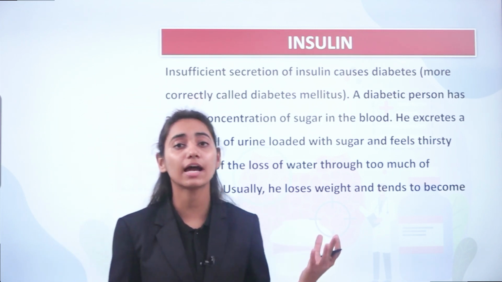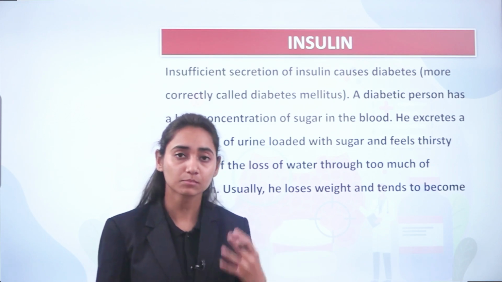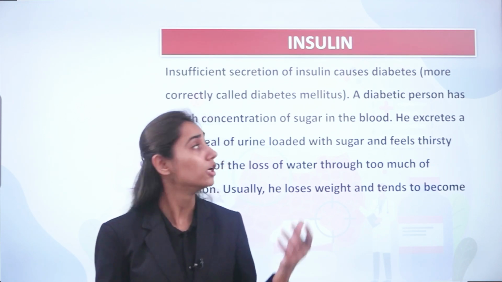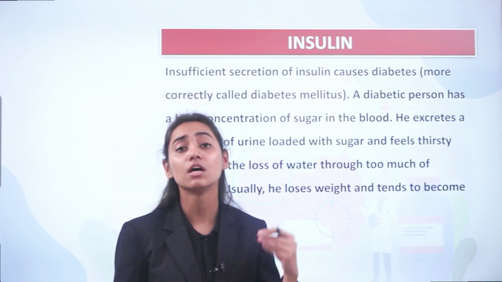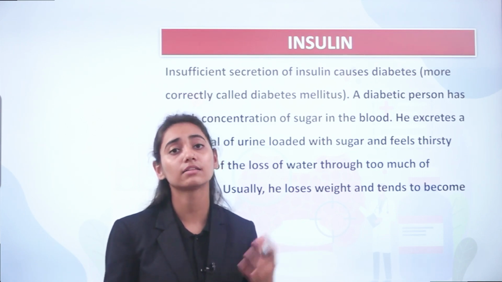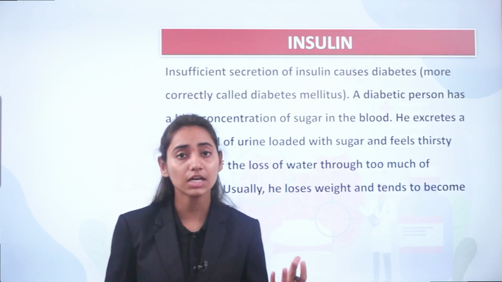So later in higher classes, you will study that diabetes is also of two types. One is diabetes mellitus and the other is diabetes insipidus. So this diabetes mellitus is insulin dependent. That is, there is not much secretion or insufficient secretion of insulin. And then coming to diabetes insipidus, which is not dependent on insulin.